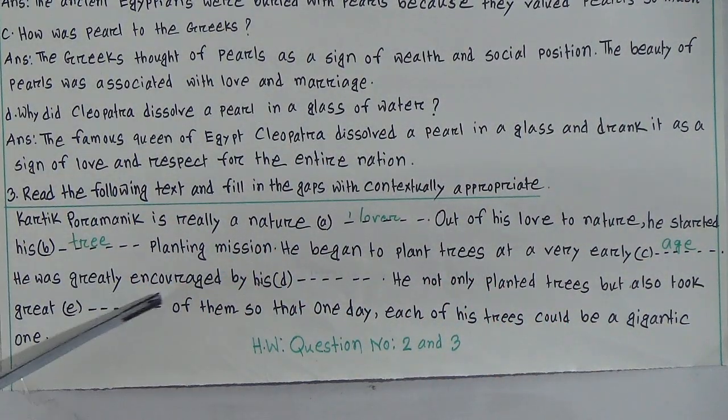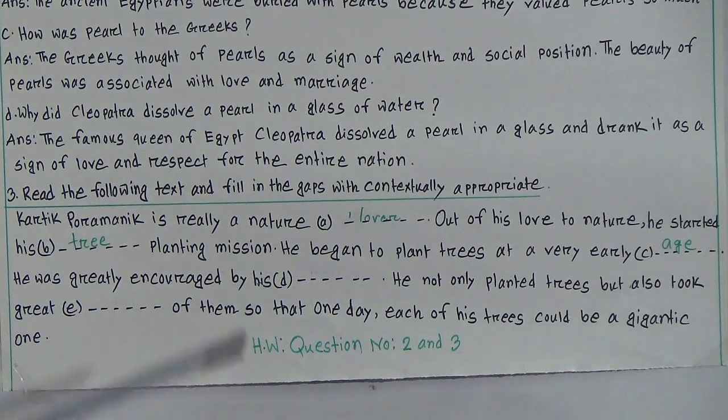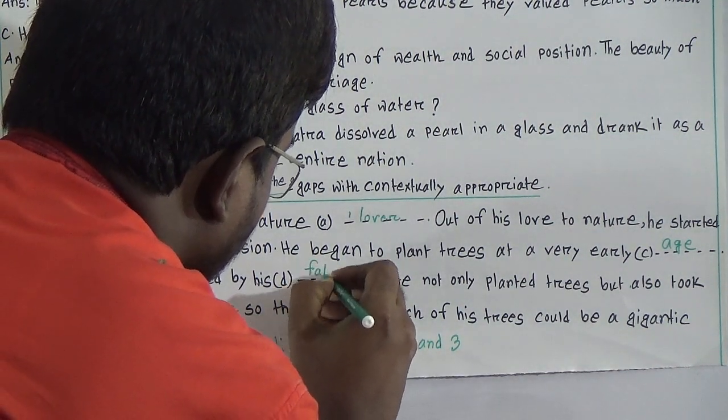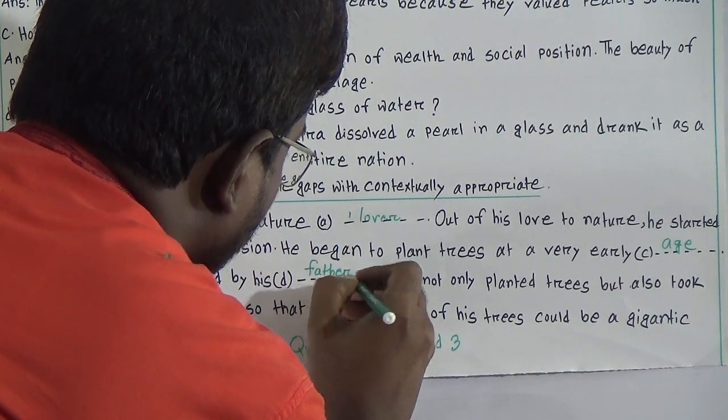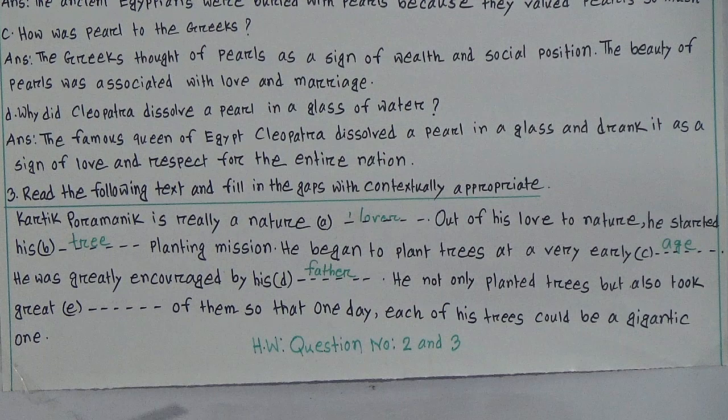He was greatly encouraged or motivated, look at the word encouraged, by his dash. We know the answer: by his father. By his father, he not only planted trees but also took great dash. So it will be great care.